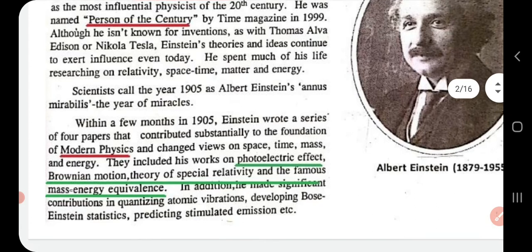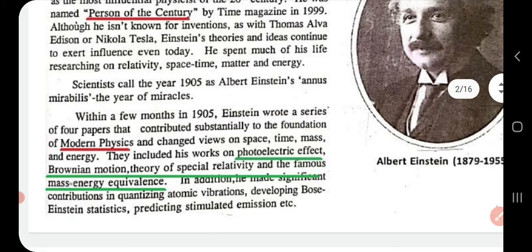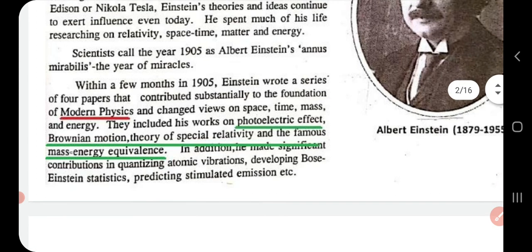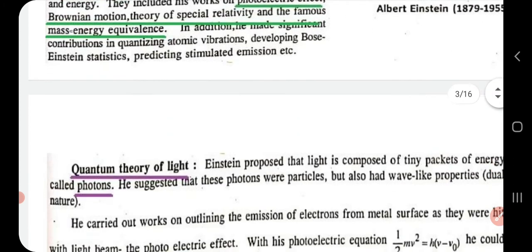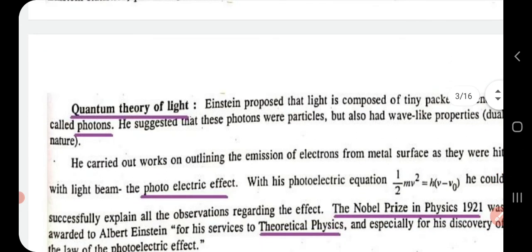In 1905, he wrote a series of papers which laid the foundation for modern physics. They all dealt with the various concepts of space, time, mass, and energy. And in that work, he also included the theory of photoelectric effect, Brownian motion, theory of special relativity, and the theory of mass energy equivalence. Now we will see some of his important theories.